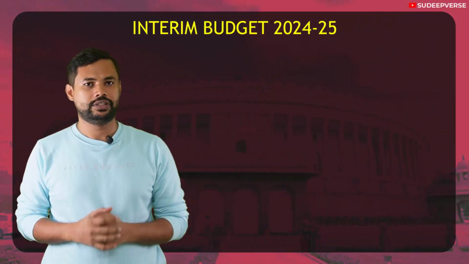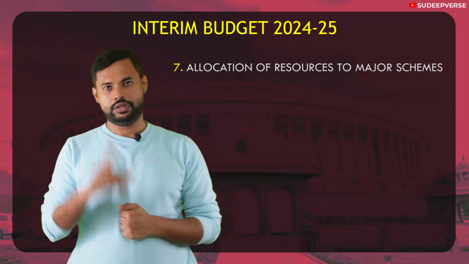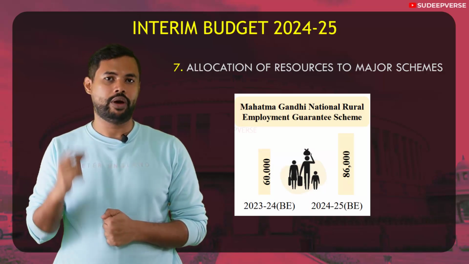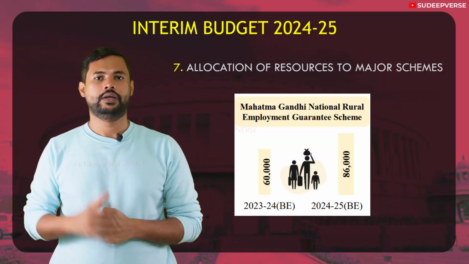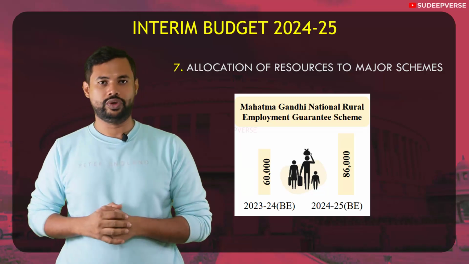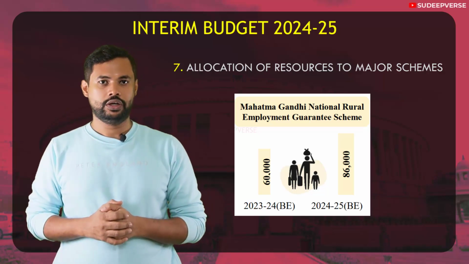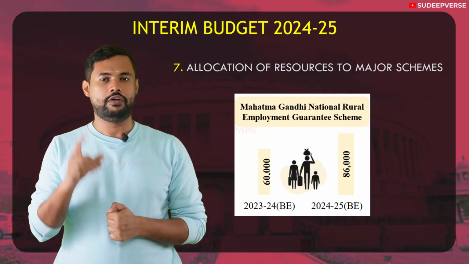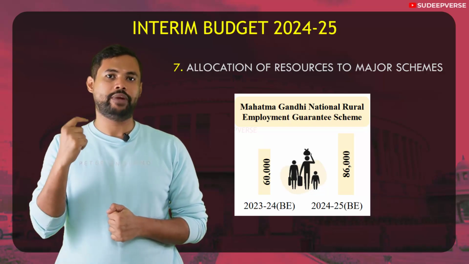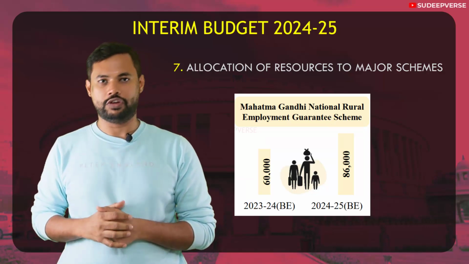The next theme is the allocation of resources to major schemes. The first scheme in that is MGNREGA, the National Rural Employment Guarantee Scheme. Now this is a statutory right to work of any individual in rural areas. The scheme promises 100 days of work to one member of a family in a rural household. If that individual has applied for work, then that person should get the work within 15 days of application.